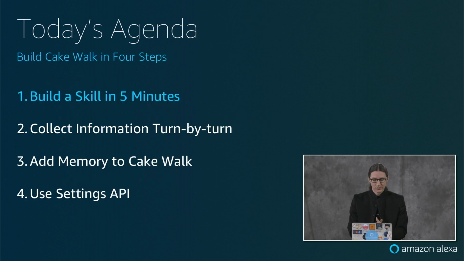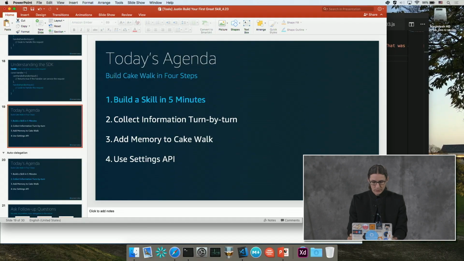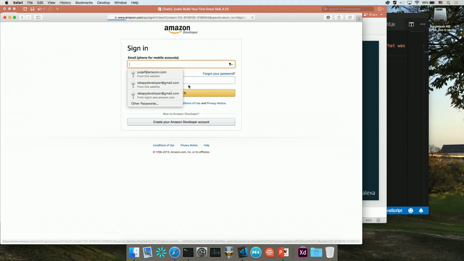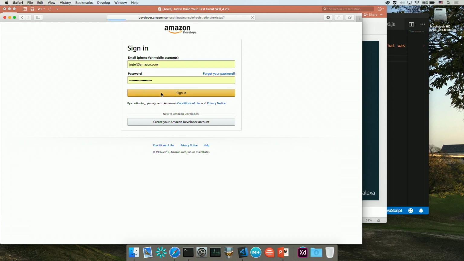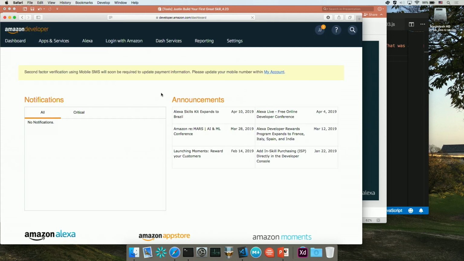So now that we have an understanding of how the SDK works at a basic level, we're going to go through and actually build Cakewalk. We're going to start with just building the skill. So I'm going to exit out of my presentation here and go to developer.amazon.com in the browser. I'm going to click on Alexa here, and you'll see it says sign in. I'm going to sign in, and once I sign in, it'll take me to this page here.